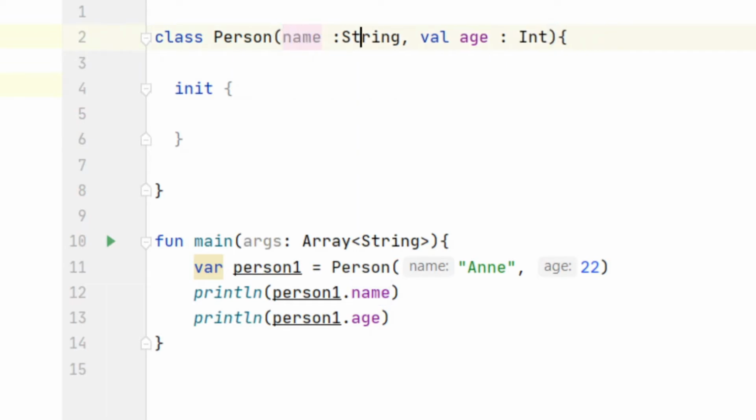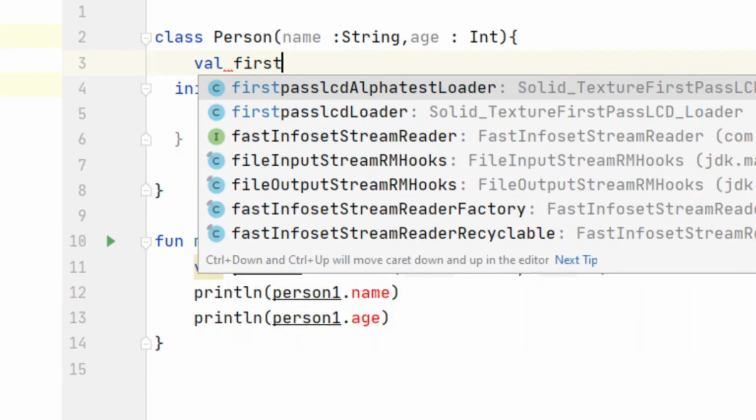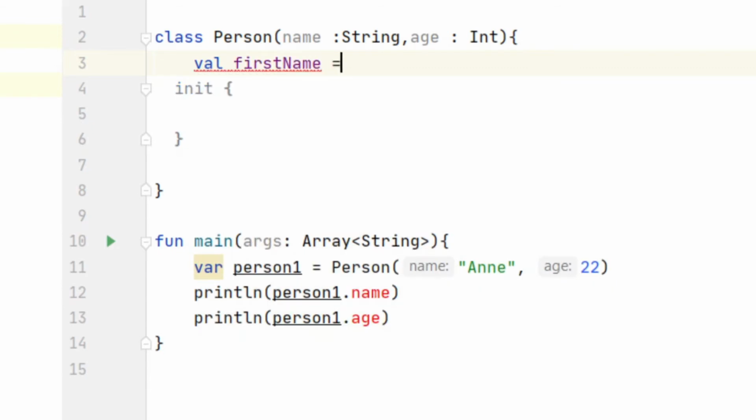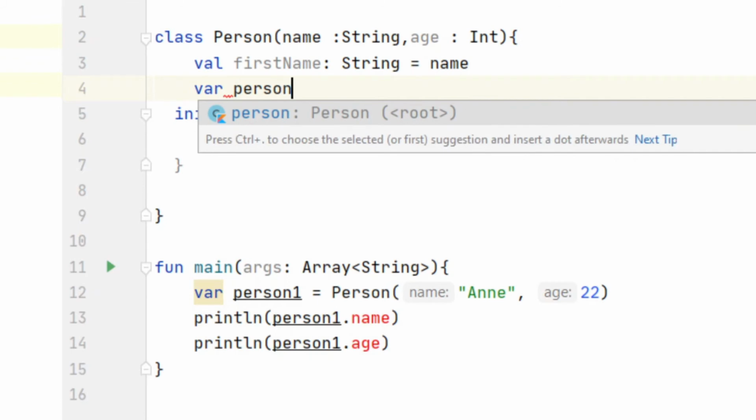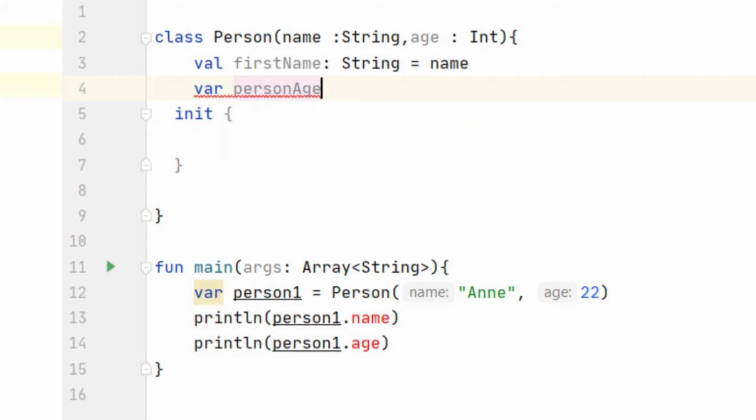Let's say name, type String, and age, type Int, and we will say val firstName, type String, equal to name, and then we will say var personAge, type Int, equal to age.